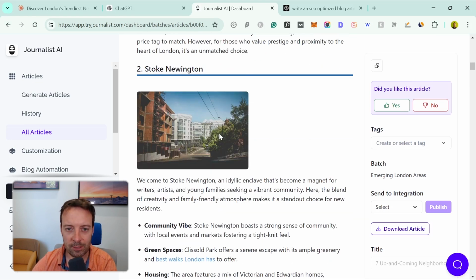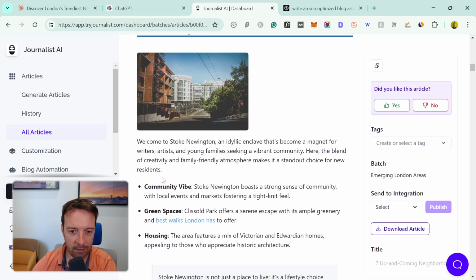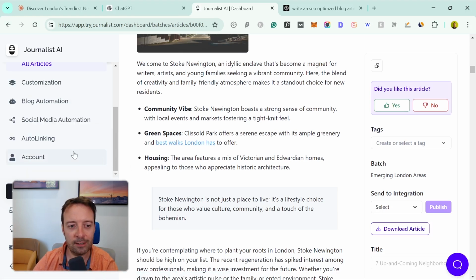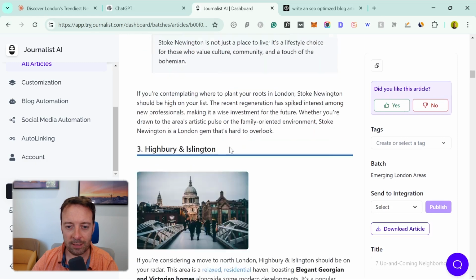This is the next one, Stoke Newington. Okay, I like all of this different bolded and bulleted pointed, so it makes it much easier for people to read. We also have different external links here. That's very important on your website now, to show Google that you're linking out to authoritative websites. You can also add internal links, where you link to different pages on your website that might be relevant. That's a really important part of SEO today. So let's keep looking down.